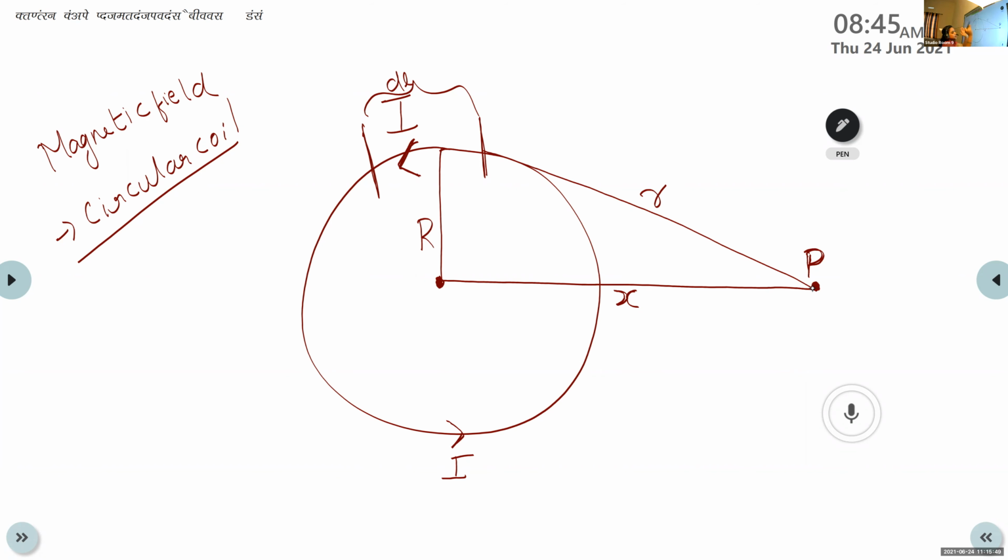Since it is a small length, it produces a small magnetic field, and that magnetic field is taken as dB, because it is the magnetic field produced by a small segment.